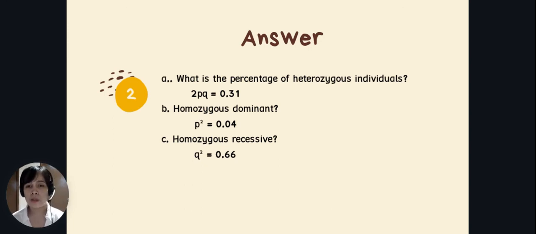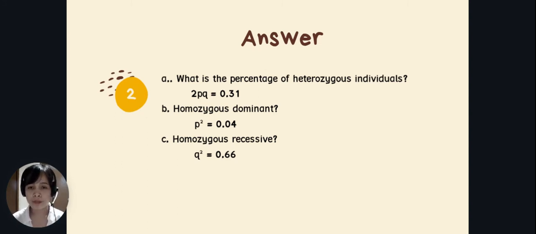Now let's go to question B, the percentage of homozygous dominant. So you need to square the value of p. So p squared. So p is 0.19 squared, and that is 0.0361. That is not the final answer since we're looking for the percentage. The answer would be 3.61%. And that is the percent of homozygous dominant individuals in a population.